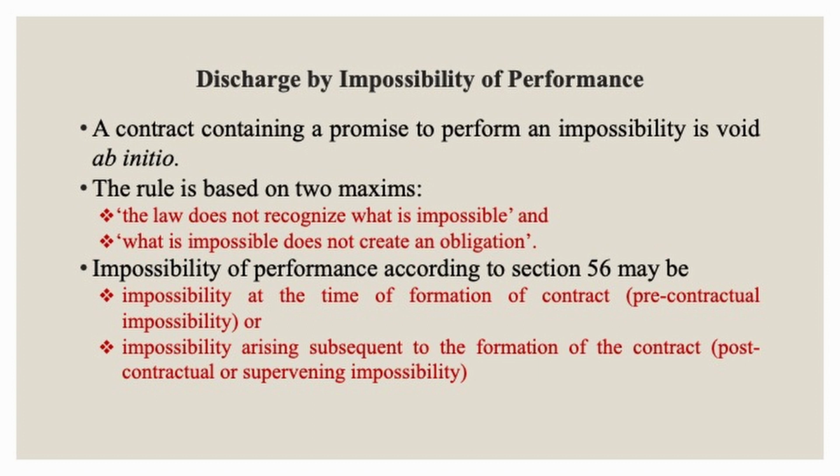Discharge by impossibility of performance. Here, the contract contains a promise to perform an impossibility, and such a contract is void ab initio. This rule is based on two maxims. One, the law does not recognize what is impossible, and two, what is impossible does not create an obligation. Impossibility of performance may be pre-contractual, that is impossible at the time of entering into a contract, or post-contractual or supervening impossibility, that is arising subsequent to the formation of the contract.